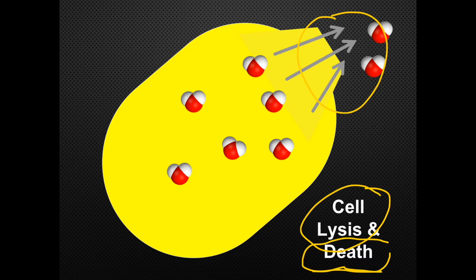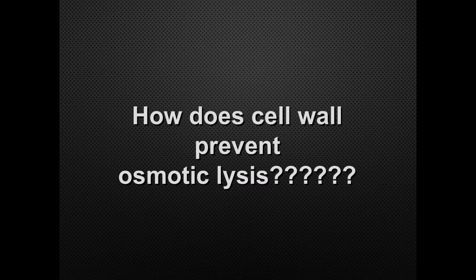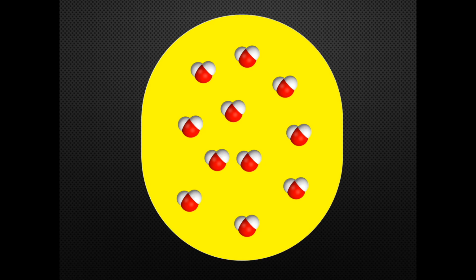So how does a cell wall prevent this osmotic lysis? Let us see. Due to the higher concentration of solute present in the cytoplasm, water will move inside the cell as we are observing over here. This will create a pressure against the cell membrane from inside.